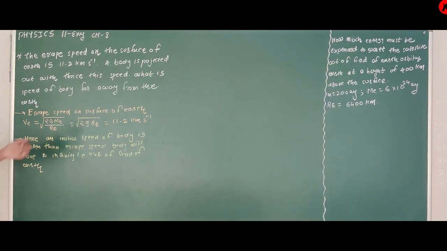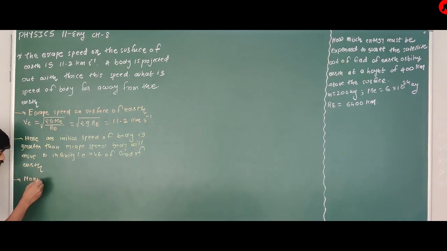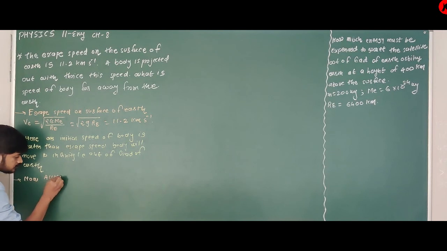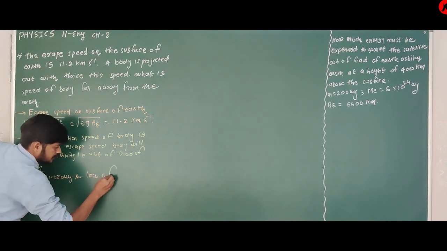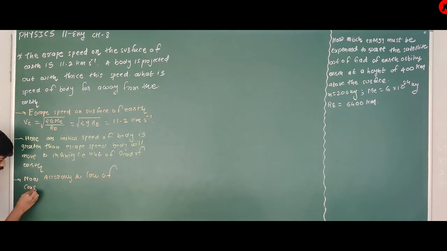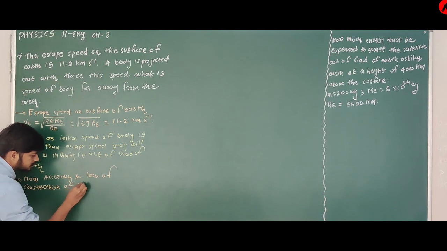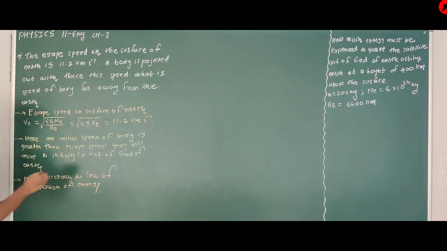We will solve this question again according to the law of conservation of energy.